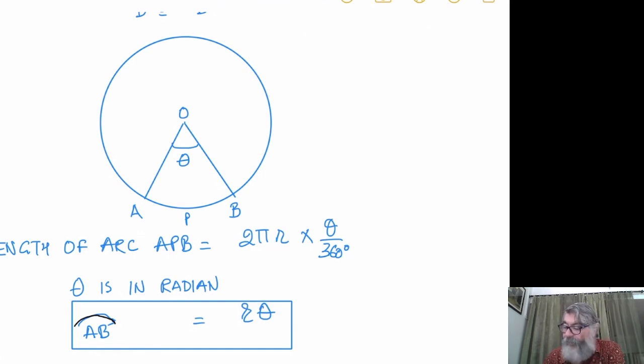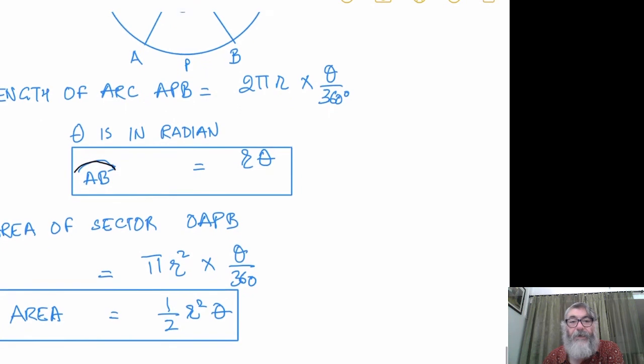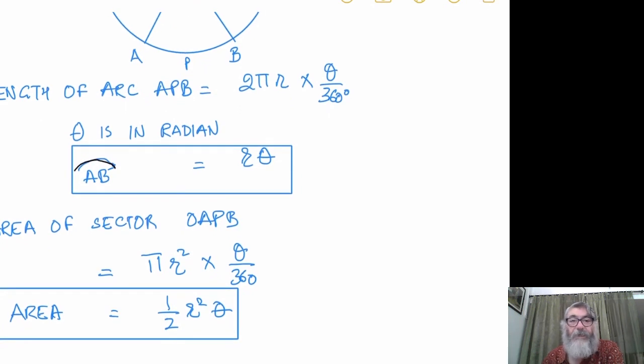And then similarly, what is the area of a sector? For the area of sector, the area of the circle is pi r square into theta upon 360. Again, pi is 180 in terms of radian. 180 will cancel to 360 over 2, and half r square theta will become your area of the sector.